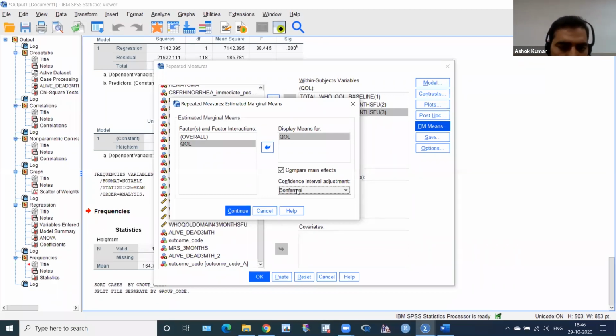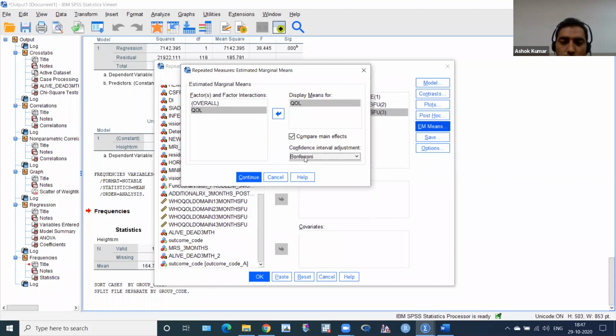What is the alternate hypothesis? At least one pair has a significant difference: maybe baseline to 3 month, or 3 month to 6 months, or baseline to 6 months. This will be done by Bonferroni correction. We have to correct it.